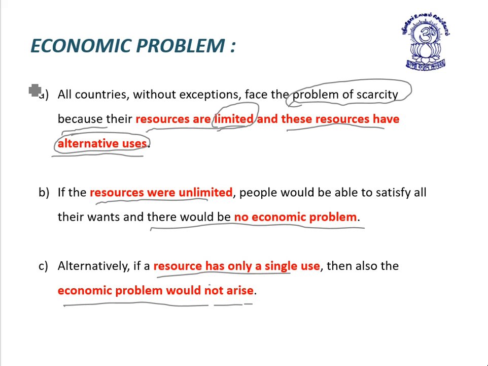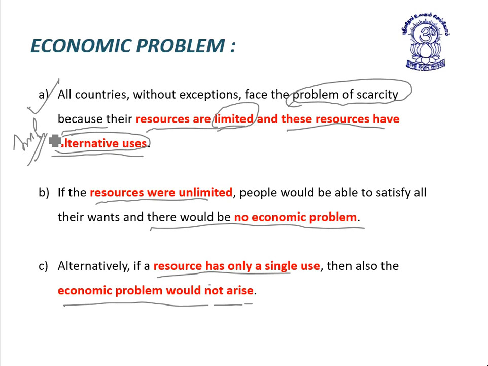Friends, point 1 is also marked as important from the exam point of view. Why does the problem of scarcity arise? Because resources are limited and resources have alternative use.